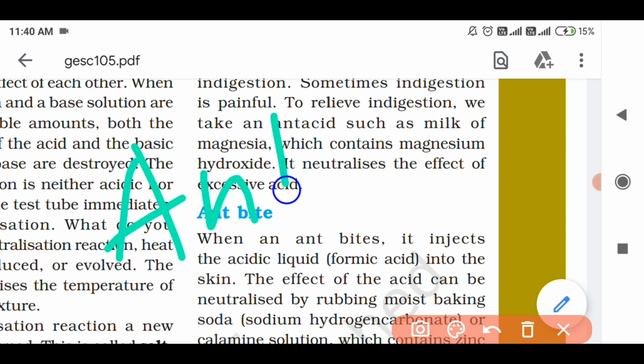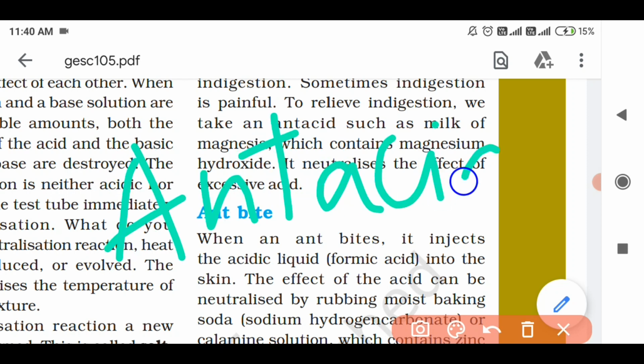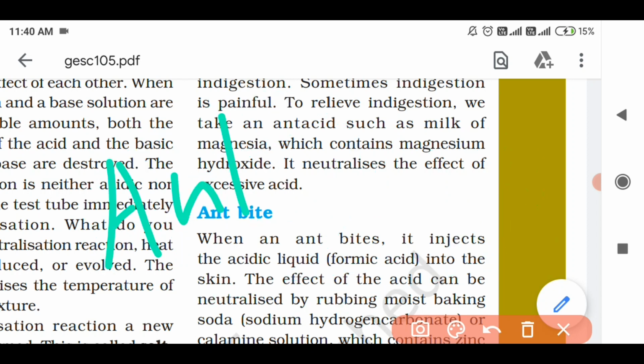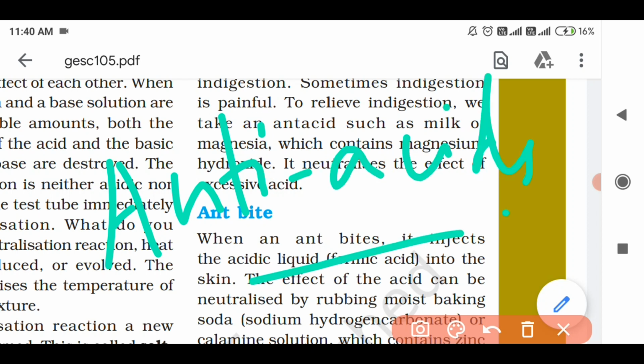Antacids. Antacids means anti-acids. That means opposite of acid. Opposite of acid is what? Base.